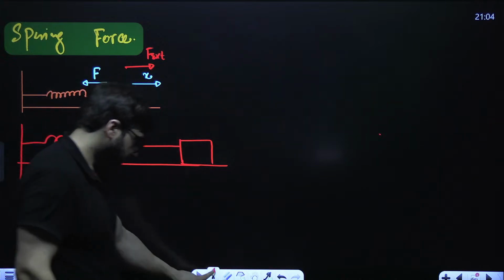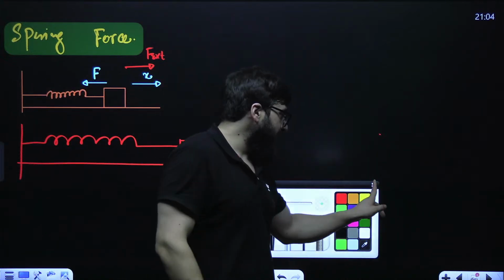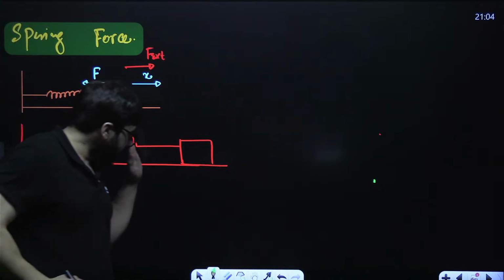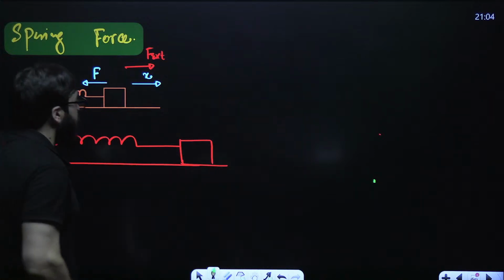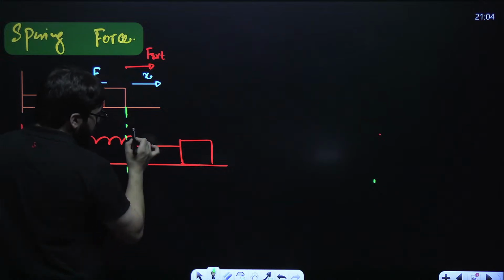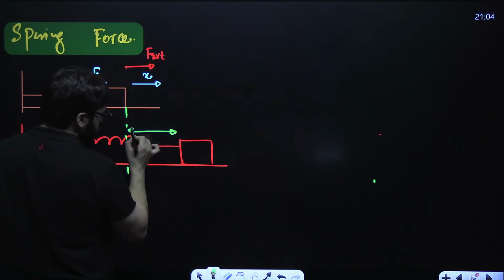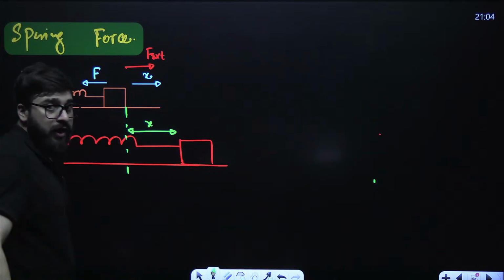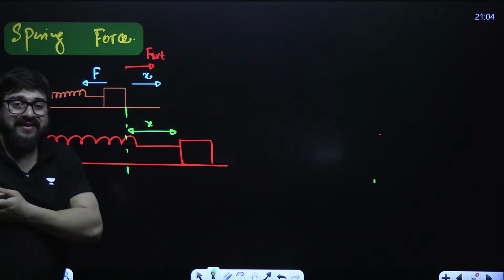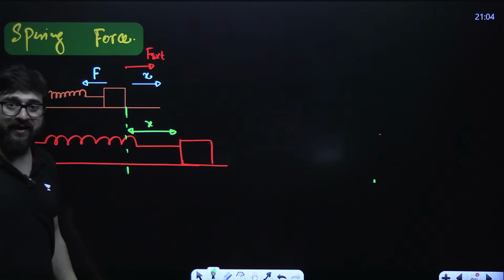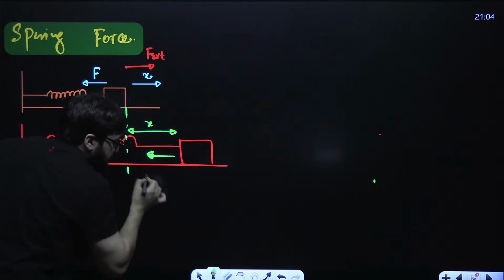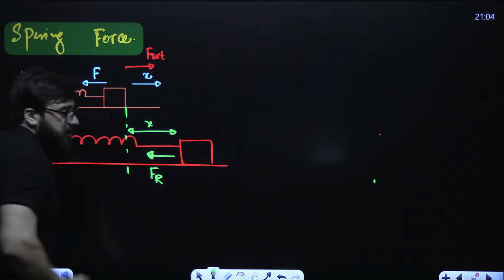Tell me one thing, have you ever observed that if we elongate a spring in this direction, if we displace it, initially it was over here, if we displace it by X amount, don't you think that this spring will try to pull the block back? And the force which the spring applies over here to pull the block back is what we call the restoring force.